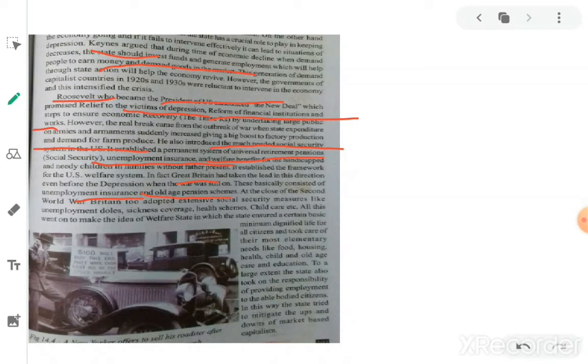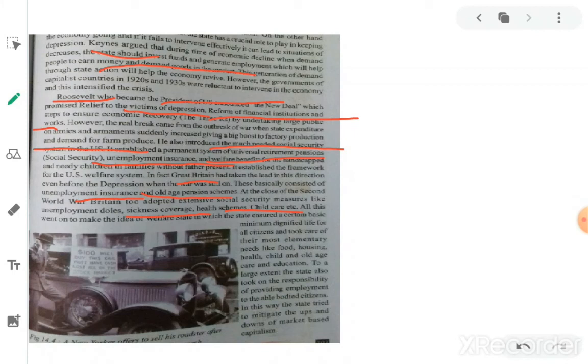At the close of the Second World War, Britain too adopted extensive social security measures like unemployment doles, sickness coverage, health schemes, child care, etc. So to make the country a welfare state, he provided all these facilities for the people, and brought some changes to take care of children, and for sickness recovery, meaning anybody having sickness, hospitalization and other expenses were paid by the government.